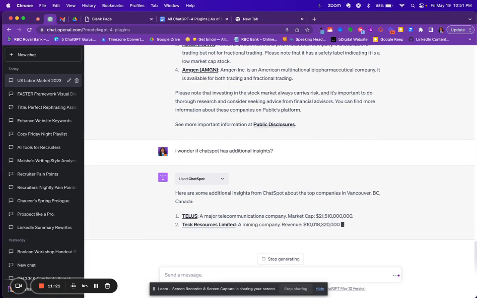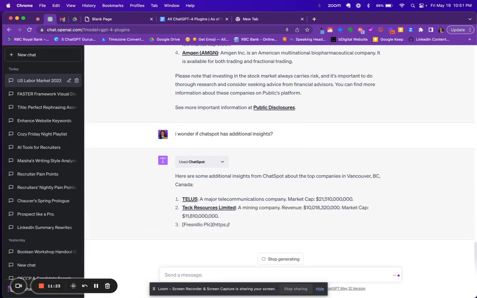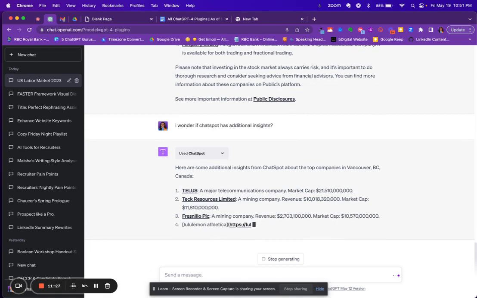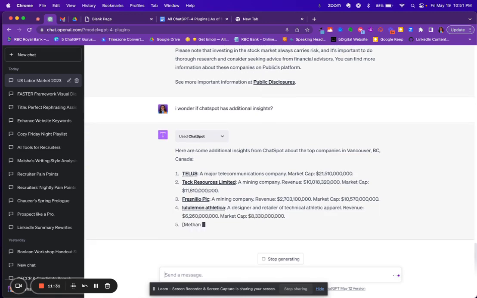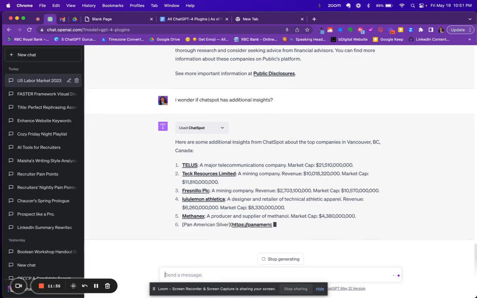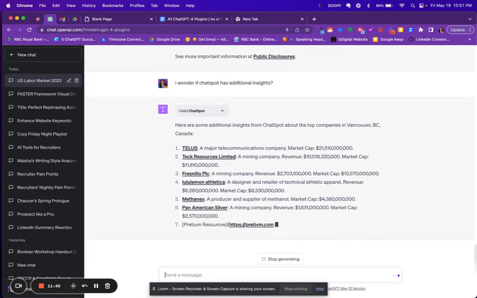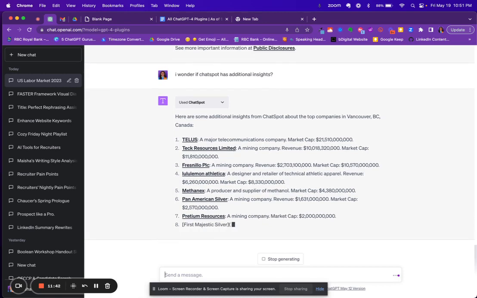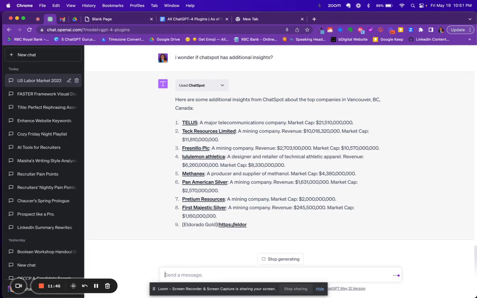Interesting. Ooh, okay, so it's giving us the market cap. Okay. So I think to wrap this up and tie it in a bow, I'm going to ask ChatSpot one more question, which is what additional information can you provide? That'll be great for me to know going forward and for you too, if this is up your alley. This is interesting. Top companies. And these top companies look different than the ones that the first app, which was called, as I look at my notes, Golden.